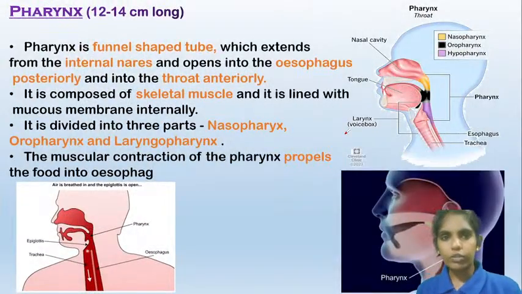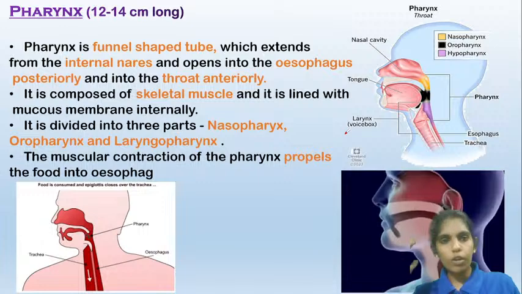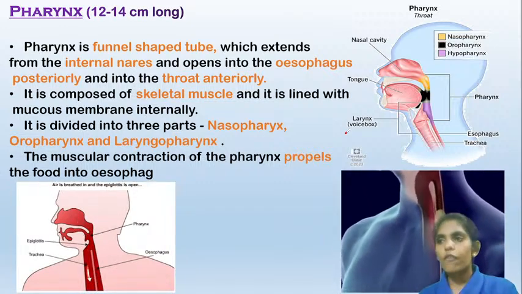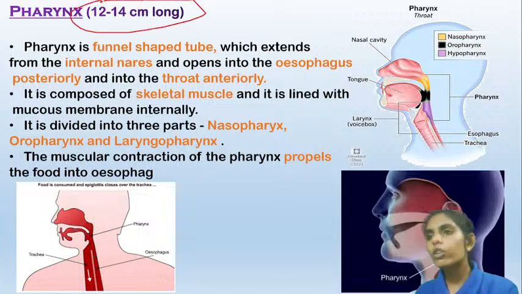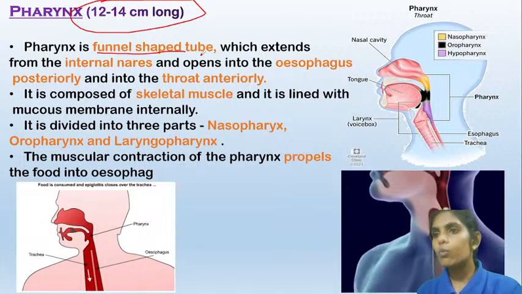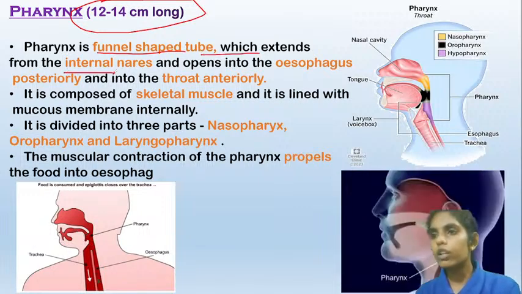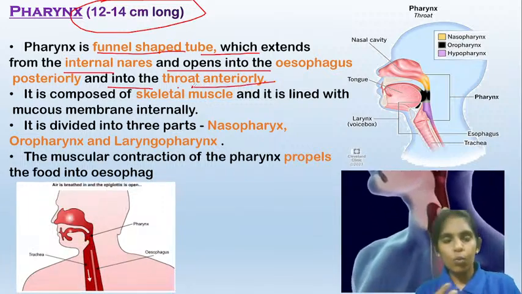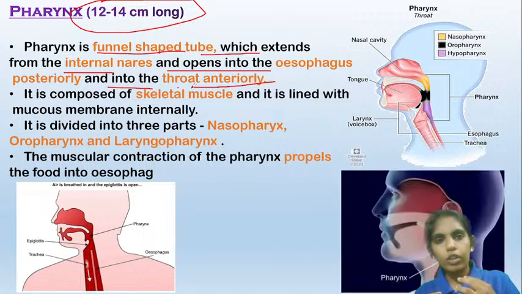Now coming to the pharynx. When we eat food, the food enters the mouth and then into the pharynx. The pharynx is about 12 to 14 centimeters long, and it is a funnel-shaped tube which extends from the internal nares and opens into the esophagus posteriorly and throat anteriorly. So when the food enters the mouth, then it enters the pharynx.